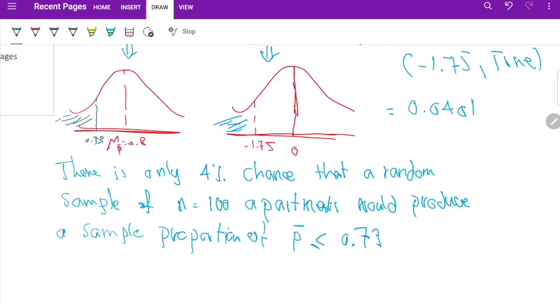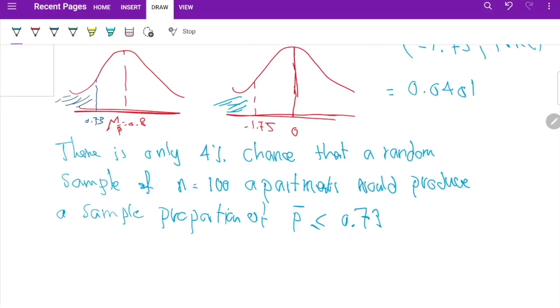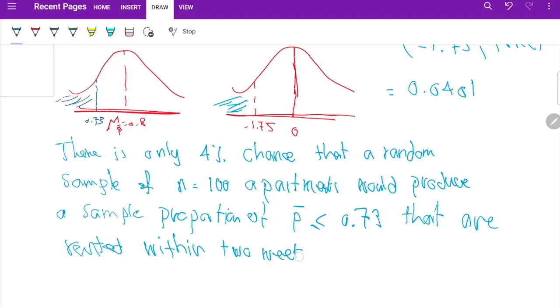This is important. Look, 4% chance that a random sample of, if you take any random sample of n equals 100, the chance is going to be 4% for the sample proportion to be less than 73% that are apartments rented within 2 weeks, given that the population proportion is 80%. And again, this is the secret. This is the magic. We're talking about any sample of 100, any sample, not just one sample. That's why there's the strength of the central limit theorem and the strength of making this kind of estimation here.